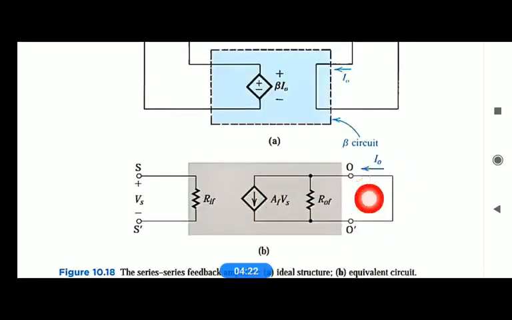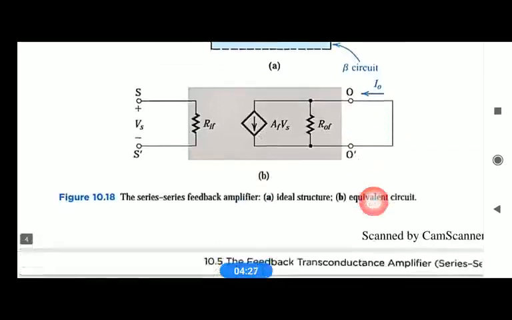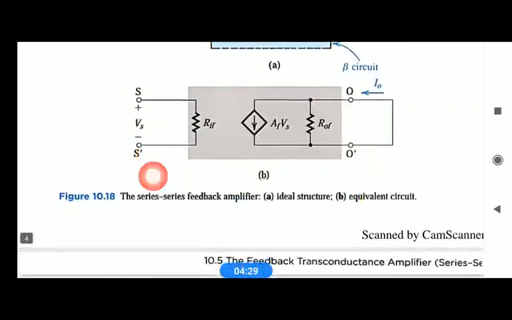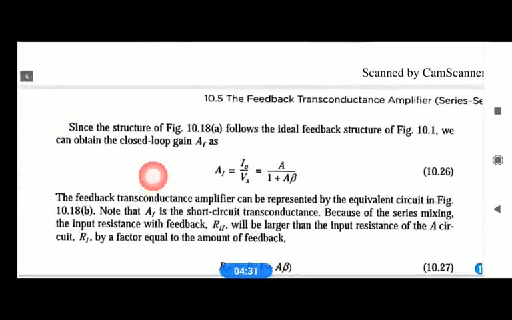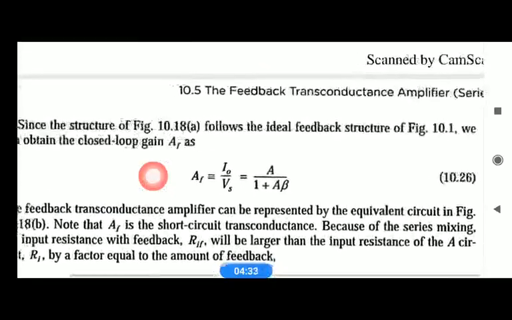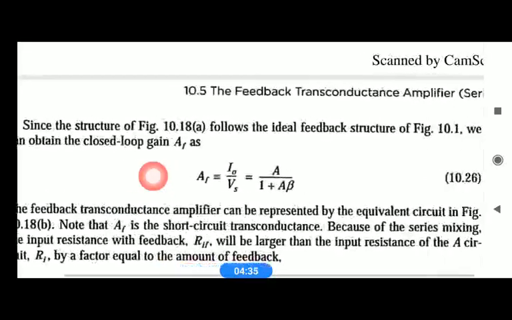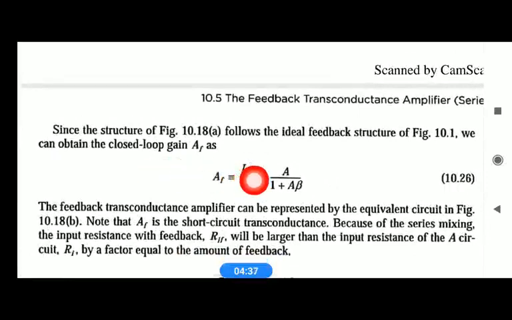The output current which flows at the output terminals is I0, and the input voltage is Vs between S and S dash. So here AF is I0 by Vs, since the general equation for AF is X0 by Xs, where X0 may be a current or a voltage.